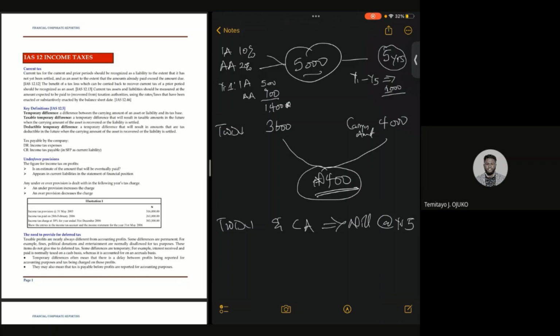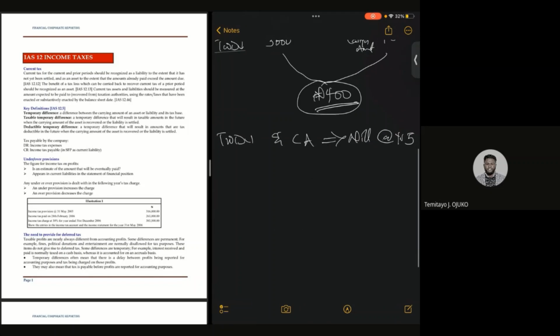For example, the taxman does not accept fine as a deductible expense. I'm just using that as an example. Meanwhile, from an accounting perspective, fine will be used to reduce our income to arrive at our profit before the tax.